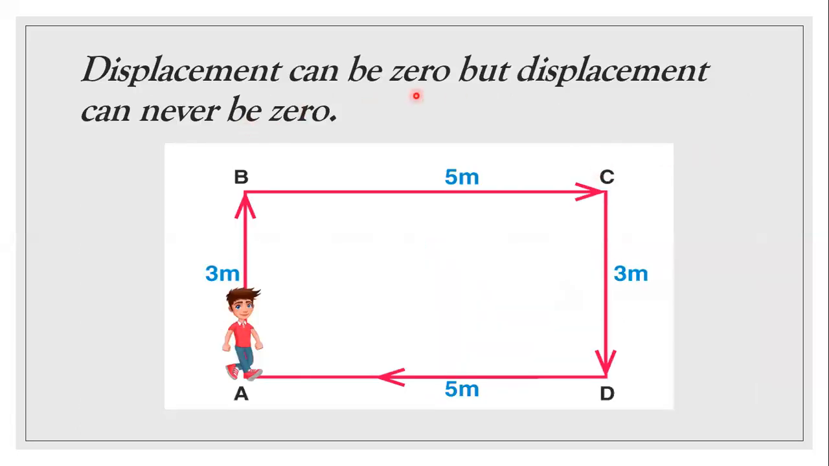Now, displacement can be zero, but distance can never be zero. Sorry, here I have to mention distance. Displacement can be zero, but distance can never be zero.